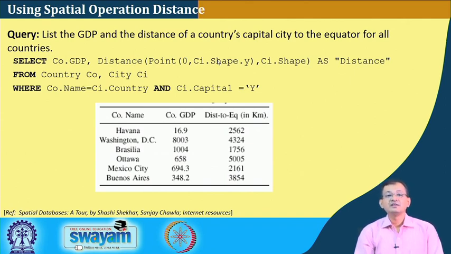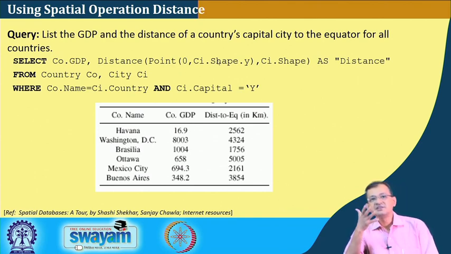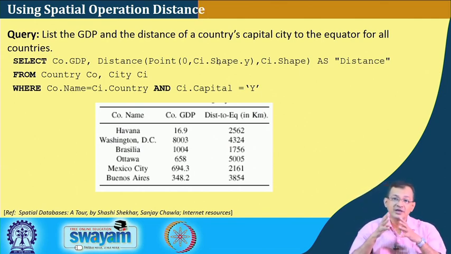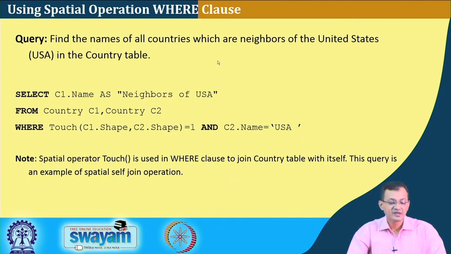Now, it lists that particular country, the GDP and the distance from the equator, right. So, if you recollect, this type of query is not possible in our standard SQL with a standard database and so on, right. So, this is feasible with this sort of system. So, we can have a spatial operation with a where clause.